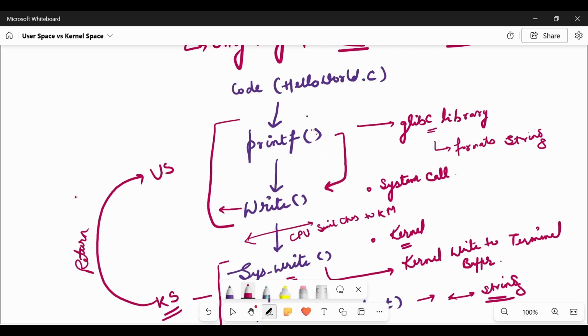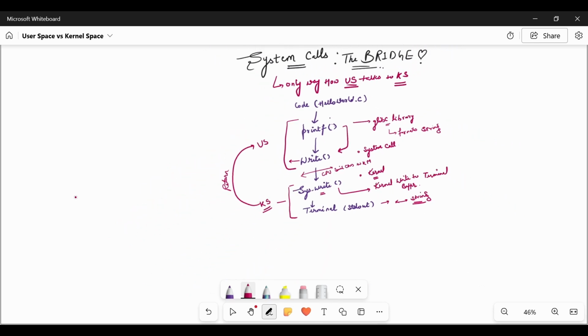I will quickly explain it again. System calls are the bridge between user space and kernel space. This is the only way user space can talk to kernel space. In our code, we have the printf library function, which is a part of the glibc library. When printf is called, the glibc library will format the string and call the wrapper system call, which is the write system call.